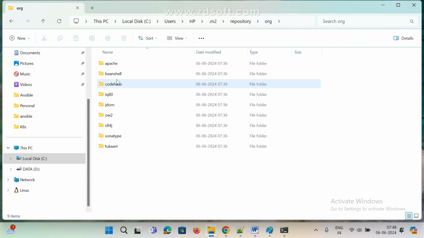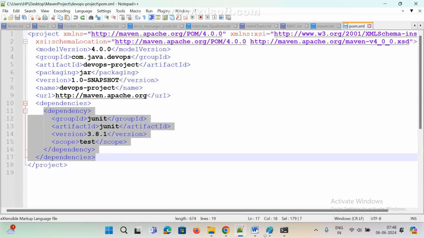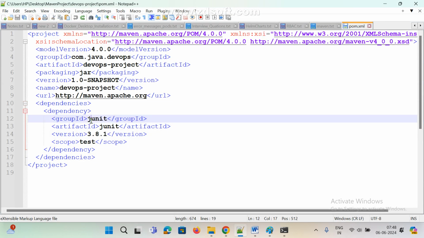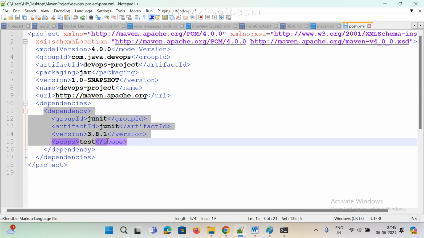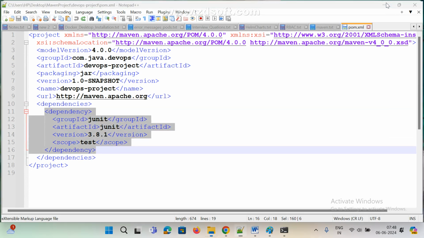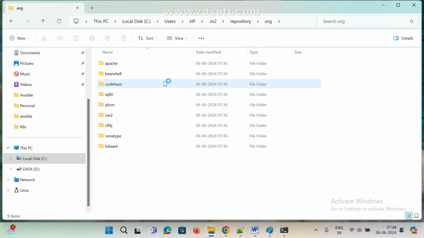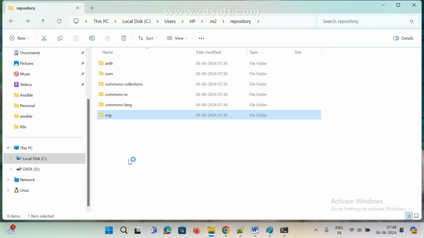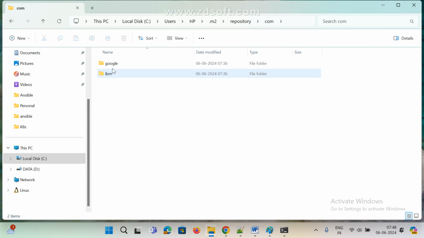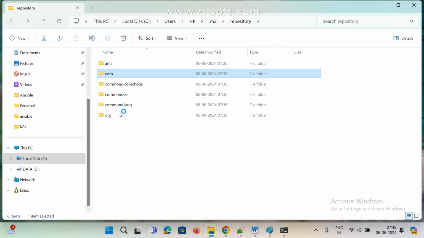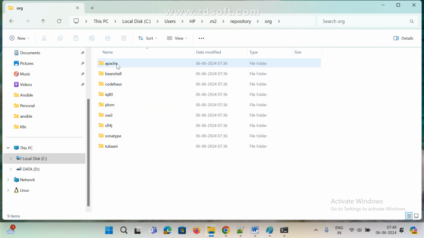Now here in the pom.xml file, we see JUnit, right? JUnit. So this is the jar file. Dependency is nothing but jar only. Okay. Now you can see these jars and all. Now if you go here, where is that available? So com dot, that is not org, and under